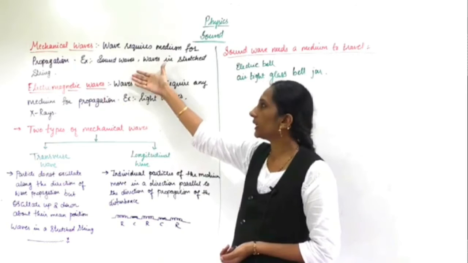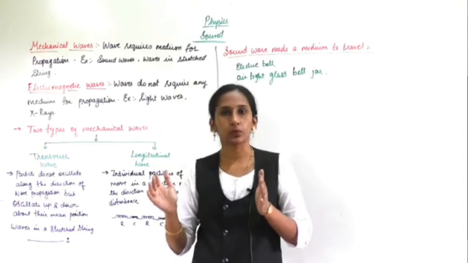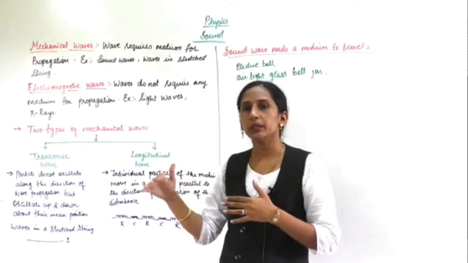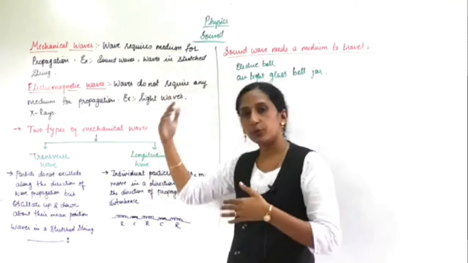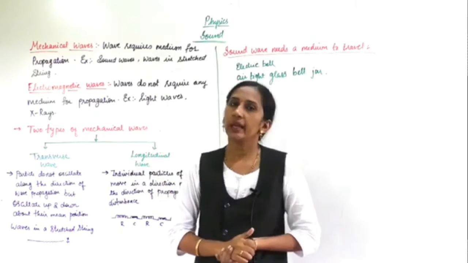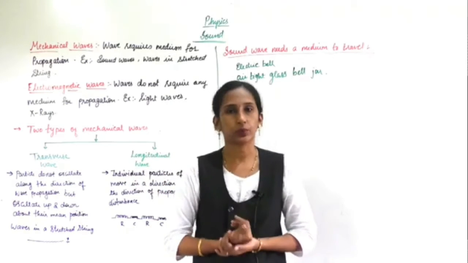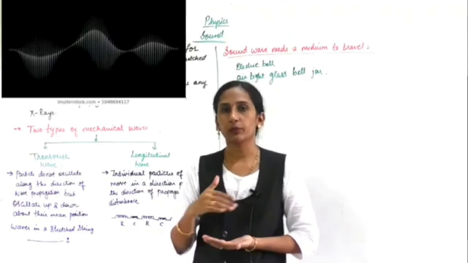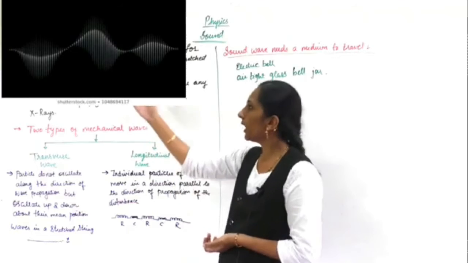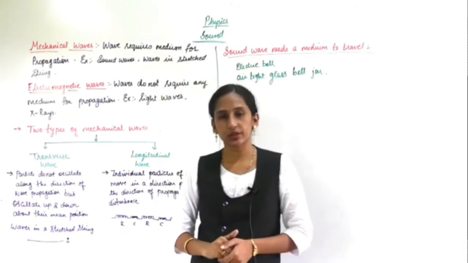If any wave needs a medium to move, or for propagation, then such a wave is called a mechanical wave. The biggest example which we are studying here is the sound wave. A sound wave needs a medium for transfer or propagation. Examples are sound waves or a wave in a stretched string.